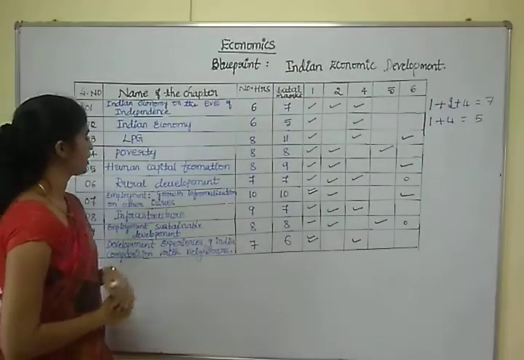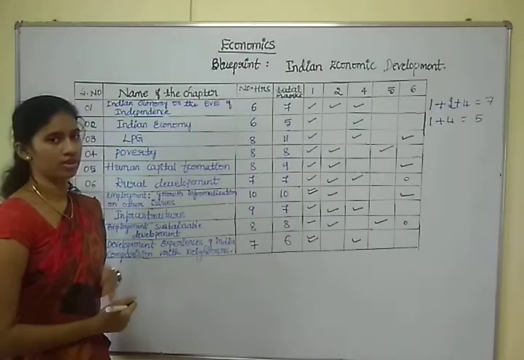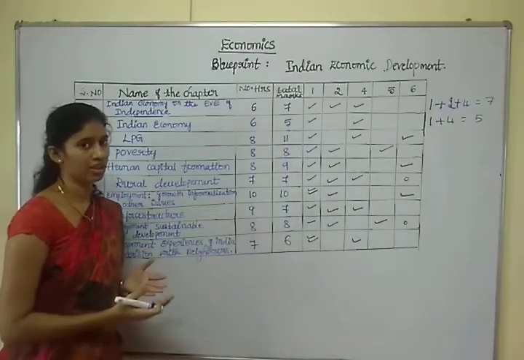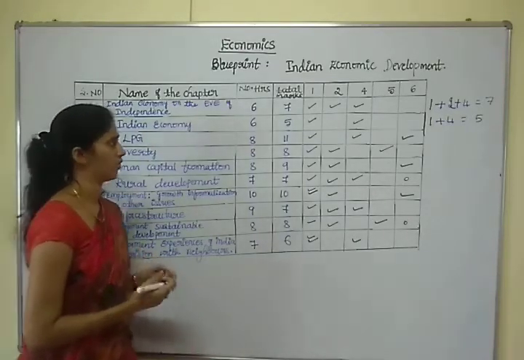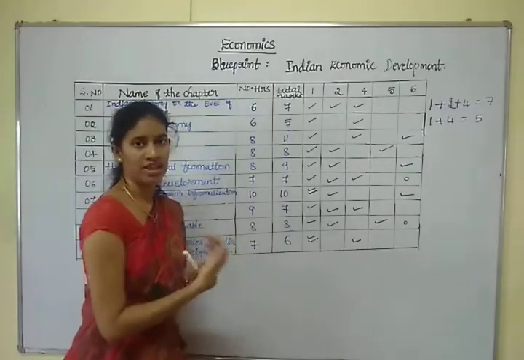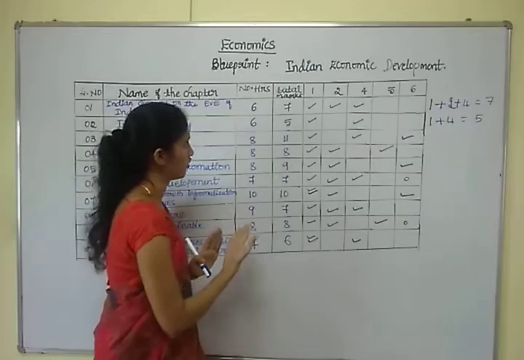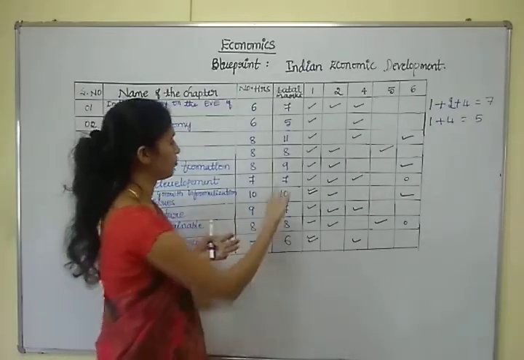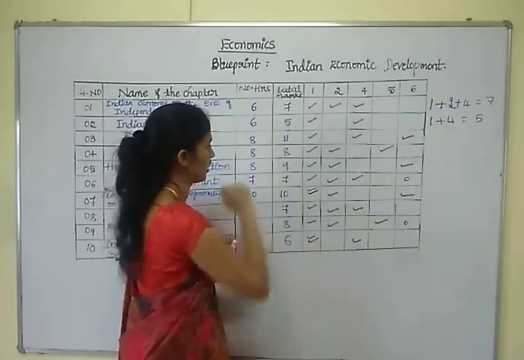And third chapter is LPG. LPG means liberalization, privatization and globalization. So total hours allocated to explain this chapter is 8 hours and total marks of this chapter is 11 marks.